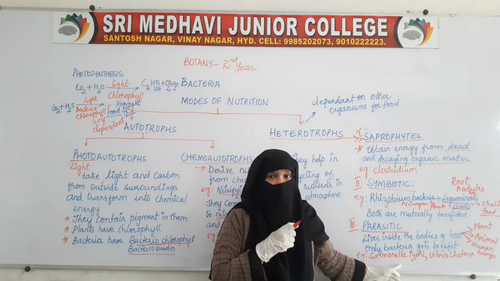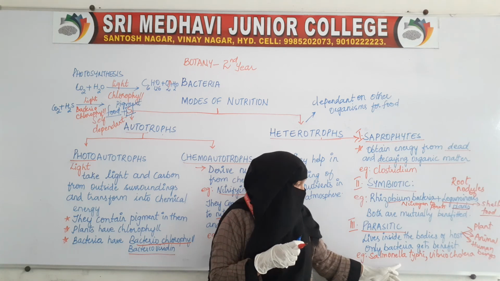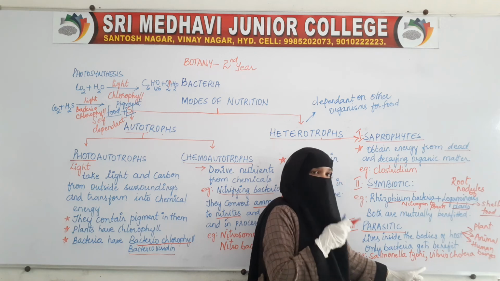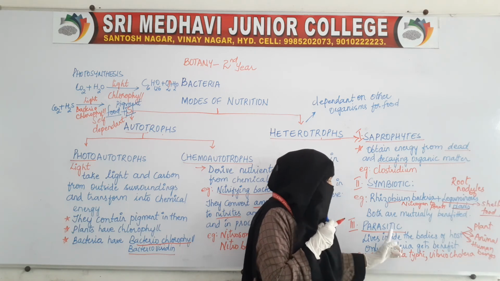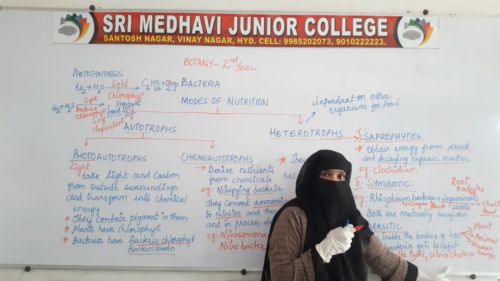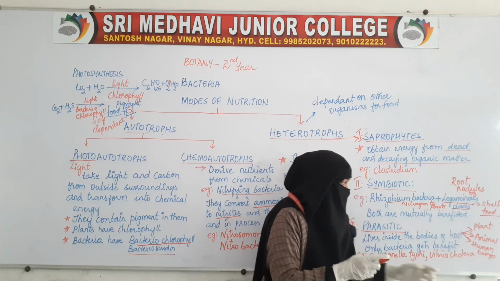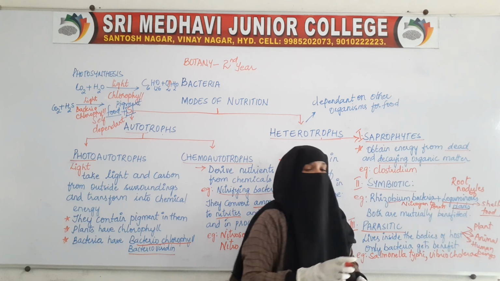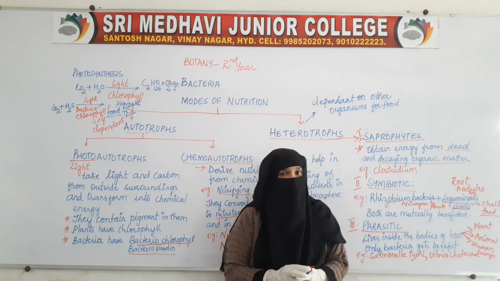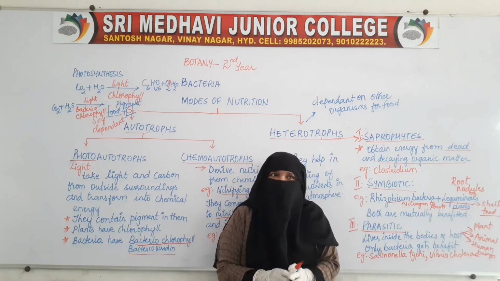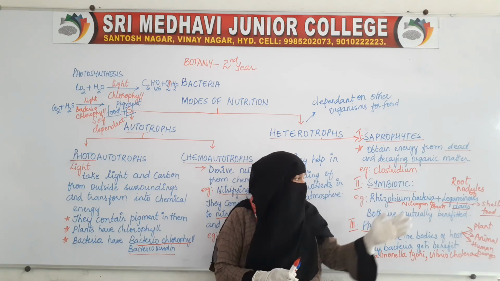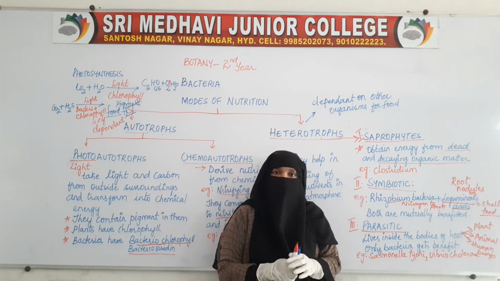This is one parasitic bacteria. Vibrio cholerae is another bacteria which causes disease in humans. Anthrax is also a disease caused in sheep by a bacteria.